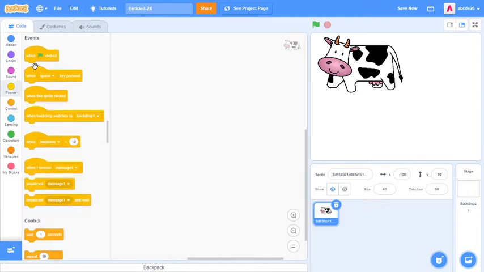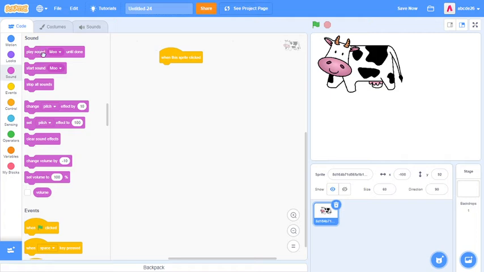What you have to do is grab 'when this sprite clicked', and then go to sound and place the 'start sound Moo'. So here it is. When you click, it says Moo. If you want it to be not laggy, just use 'play sound until done', which I recommend.